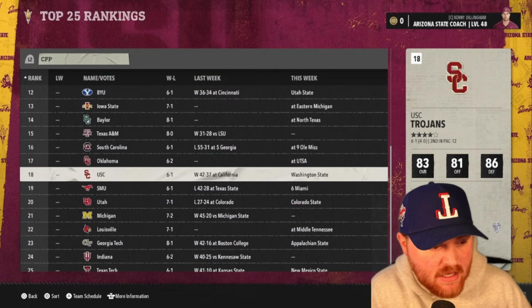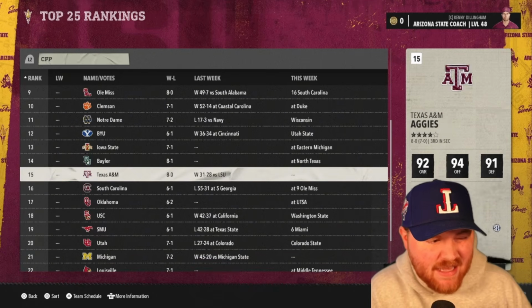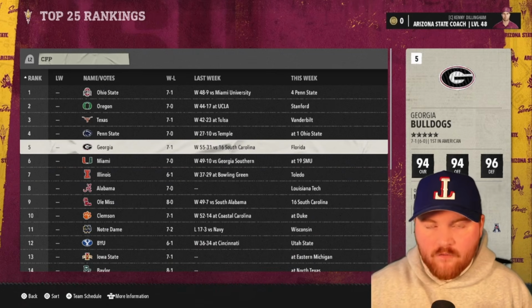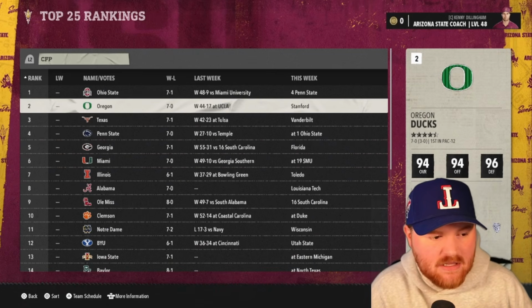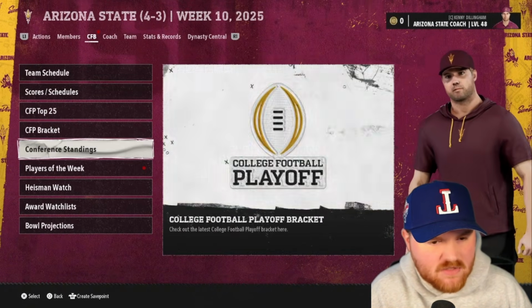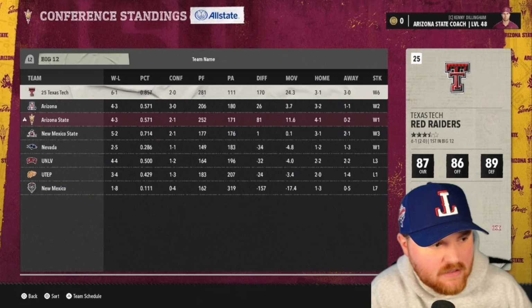Baylor's also up there, A&M. No traditional G5 teams, which is not that surprising, to be completely honest. When we do these ones where we spread the teams out from the power conferences, it tends to be that the power conference teams do better. We don't really see any G5 teams coming up. Let's take a look just to see anything surprising.